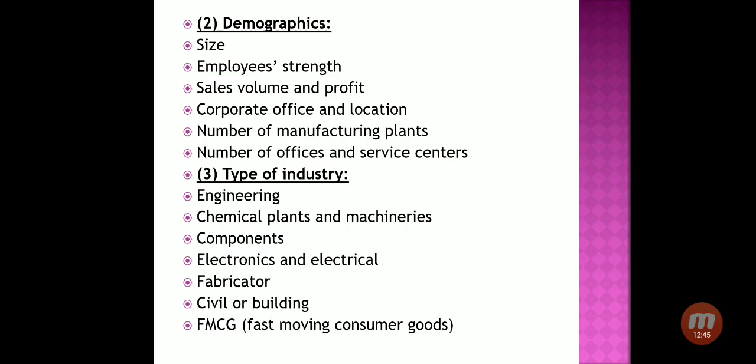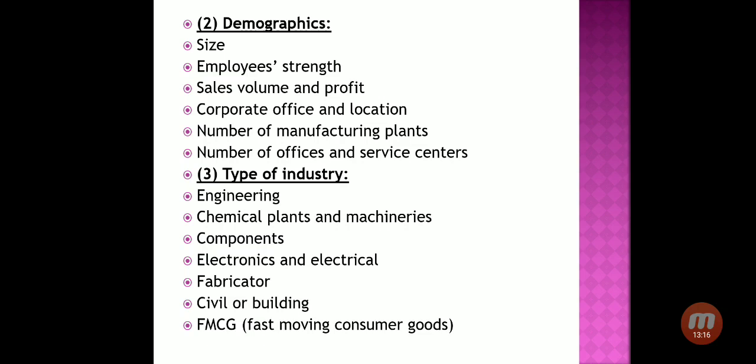Then electronics and electricals, various electrical products they are manufacturing like television, smartphones, laptops, washing machines, refrigerators, etc. Fabricator. Now fabricator means it fuses metal parts together, means various metal parts are there. Say for example iron is there, steel is there. So the work of the fabricator industry is to fabricate, or you can say to put the various parts together, or to join two metal parts.